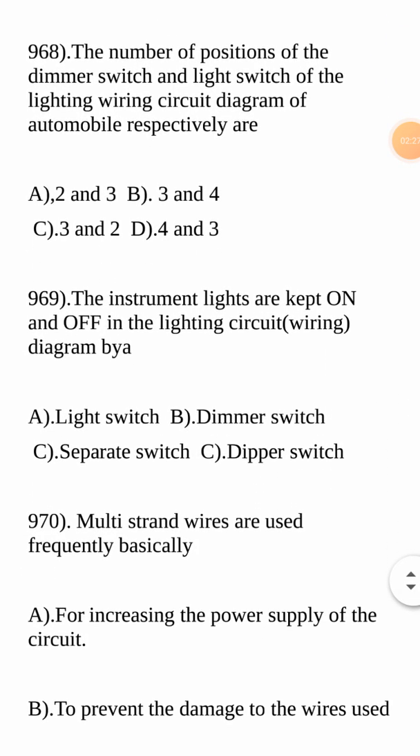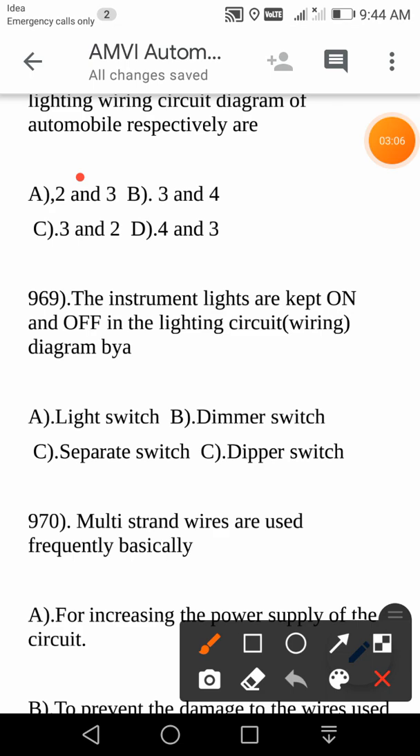Next question. The number of positions of the dimmer switch and light switch of the lighting wiring circuit diagram of an automobile respectively are: 2 and 3, or 3 and 4, or 3 and 2, or 4 and 3? The correct answer is 2 and 3. That means the dimmer switch has 2 positions and the light switch has 3 positions. So 2 and 3 is the correct answer.